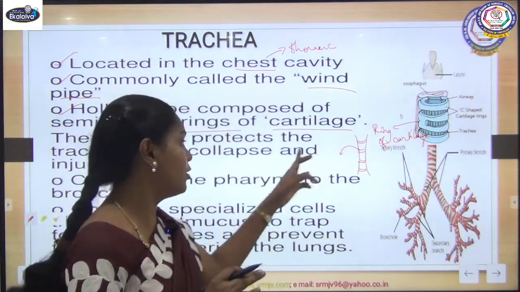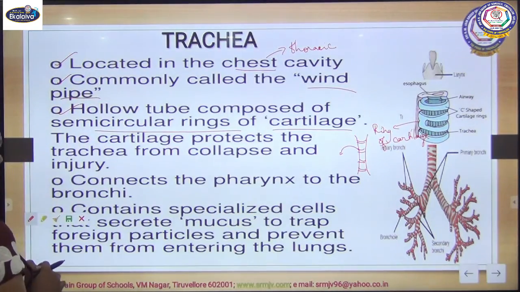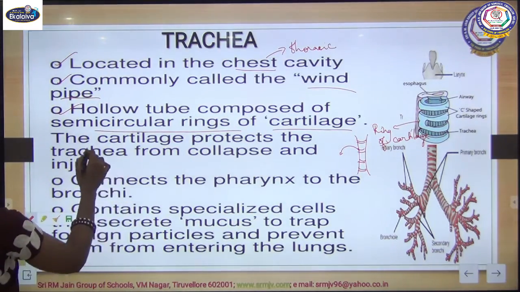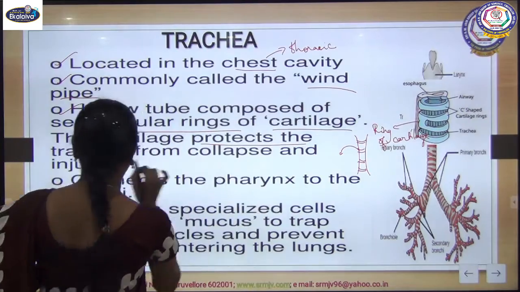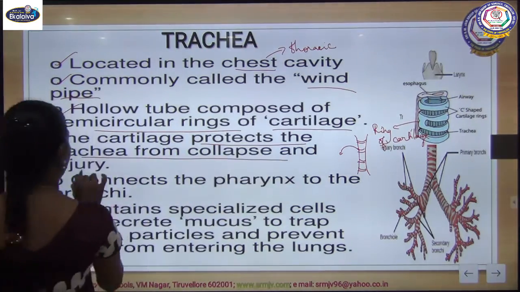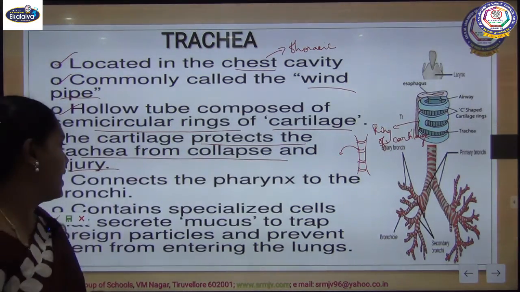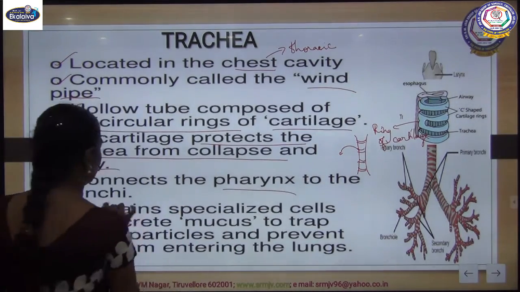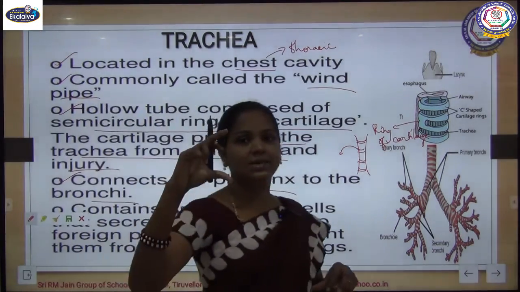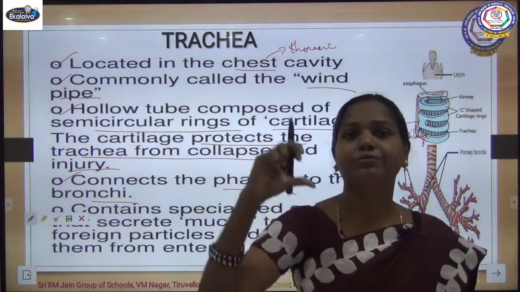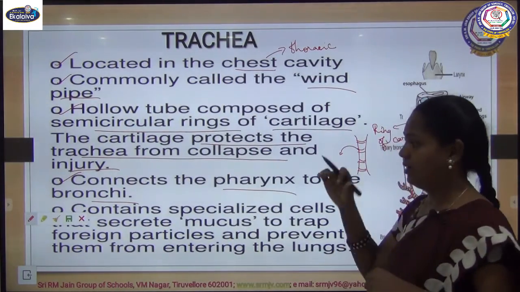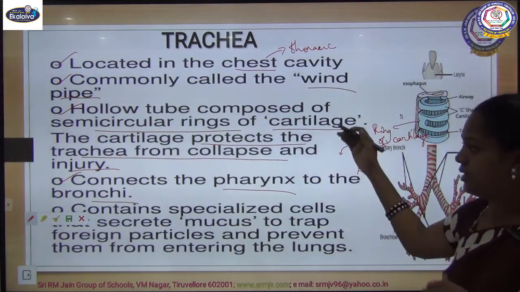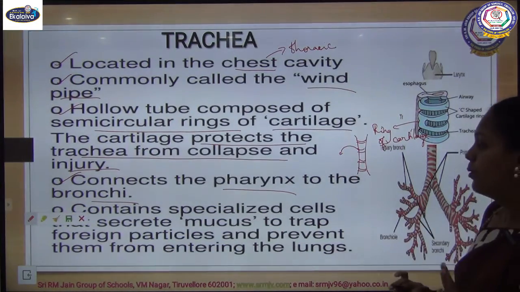That is the importance of the rings of cartilage. They protect the trachea from collapse and injury. The trachea connects the pharynx and larynx to the bronchi, acting as a link connecting all those tubes with our bronchi.